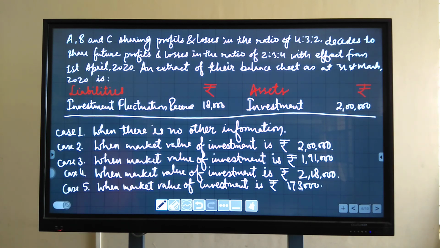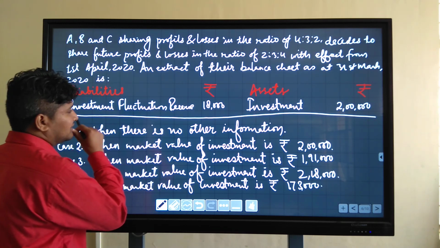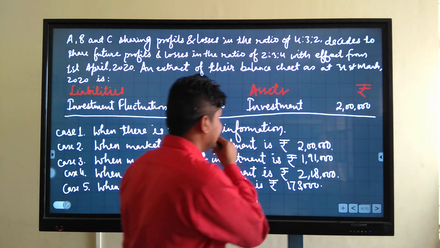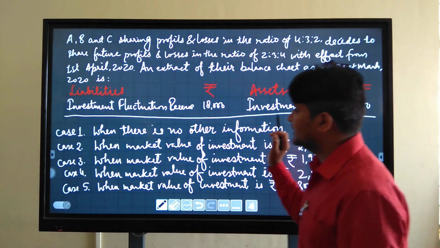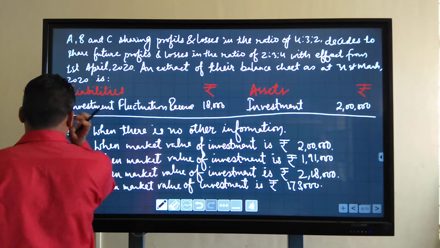A, B and C sharing profits and losses in the ratio of 4:3:2 decide to share future profits and losses in the ratio of 2:3:4 with effect from 1st April 20, and the aspect of their balance sheet as at 31st March 20. In the balance sheet, on the liability side, investment fluctuation reserve is given, that is 18,000, and on the asset side, investment is given, that is 2 lakh. Now there are 5 cases.